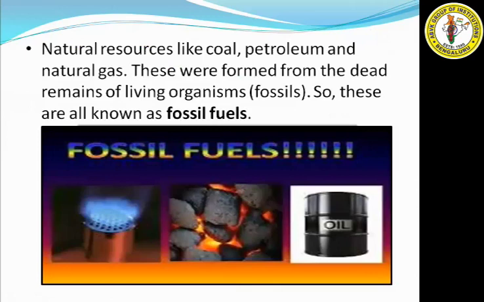Natural resources like coal, petroleum and natural gas were formed from the dead remains of living organisms. They are called fossils, so they are also known as fossil fuels. For example, coal, petroleum, and natural gas.